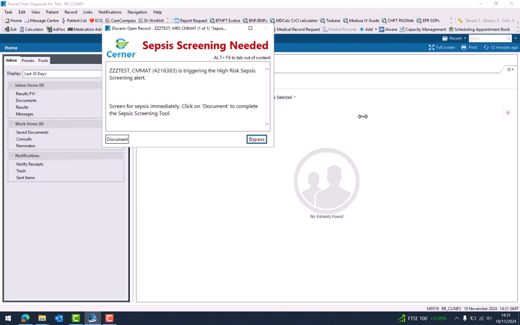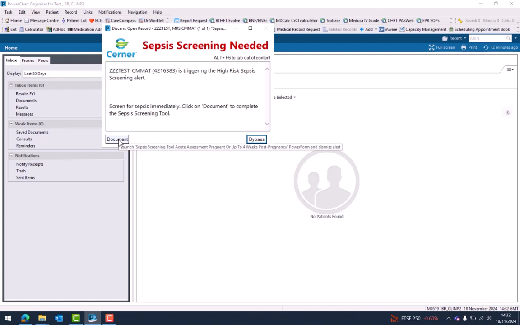When the patient has had a set of observations and the MEWS is scoring more than 2, when the doctor opens up that patient record, there will be an alert generated to say sepsis screening needed. There will be 2 options at this point: to either bypass the patient record or to document. At every availability, please ensure that documentation takes place.